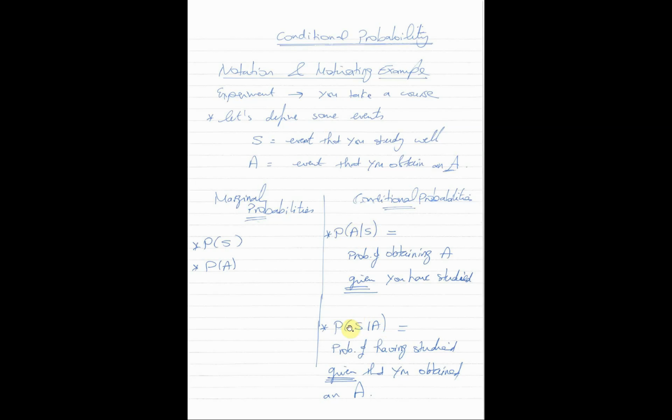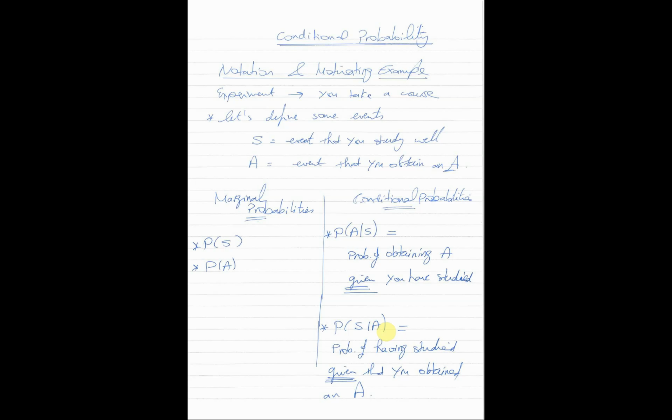We can also define the opposite conditional probability in which S comes before A, and what this means is the following: the probability of S given A. Now what that means is the probability of having studied in the course given that we know that we got an A. Now what this means is you can imagine the following.